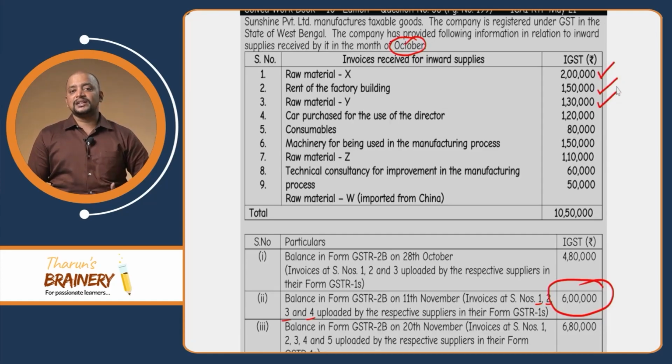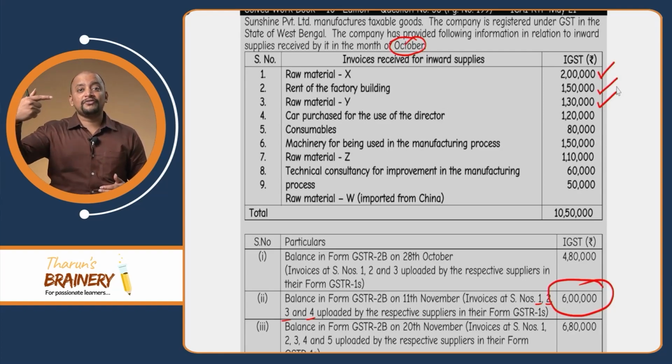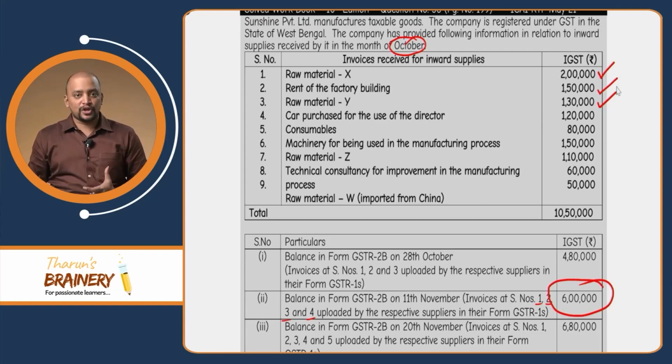However, car purchase for use by the director: a motor vehicle used for transportation of persons, with seating capacity not exceeding 13, and not covered under exceptions. What are the 3 exceptions? The exceptions are, first, used for further supply. That is, either we are into the business of buying and selling motor vehicles or renting of motor vehicles. If you buy that motor vehicle car, you can take ITC. And number 2, used in the business of transportation of passengers.